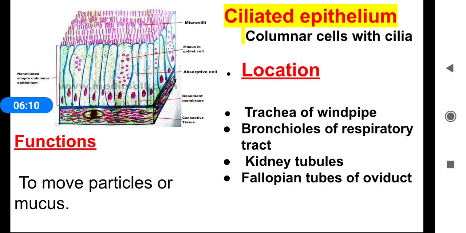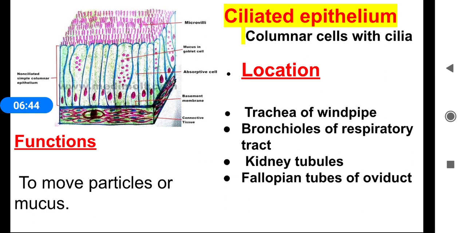Ciliated epithelium. These ciliated epithelial cells are columnar cells, and they have cilia. Cilia are hair-like projections. Because they have cilia, they are known as ciliated epithelium. These ciliated epithelia are located in the trachea or windpipe, bronchioles of the respiratory tract, kidney tubules, then fallopian tubes of the oviduct.